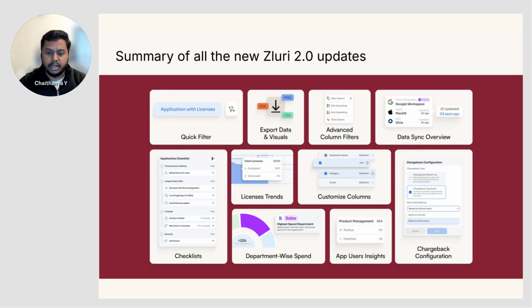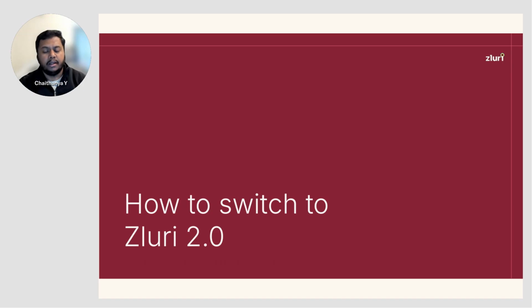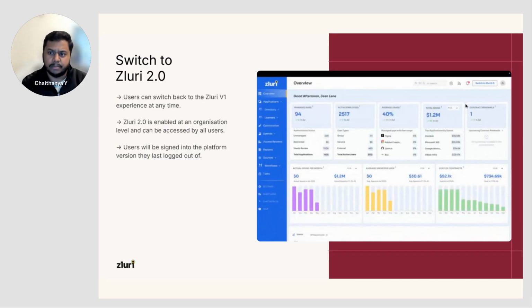So without much ado, let me actually show you that itself. Before that, all the folks who are currently on V1, how do you want to switch to version 2.0? So it's actually quite simple. We essentially made V2.0 available directly on the platform, where you can come and click on that particular button and you can always jump to 2.0.